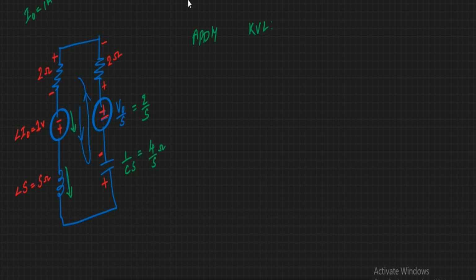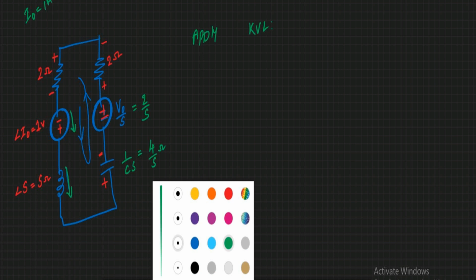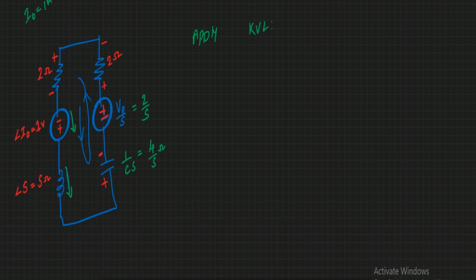By considering this, let us apply KVL. Let us consider the current flowing is I of S. This current I of S is flowing through this total closed circuit. So 2 into I of S.